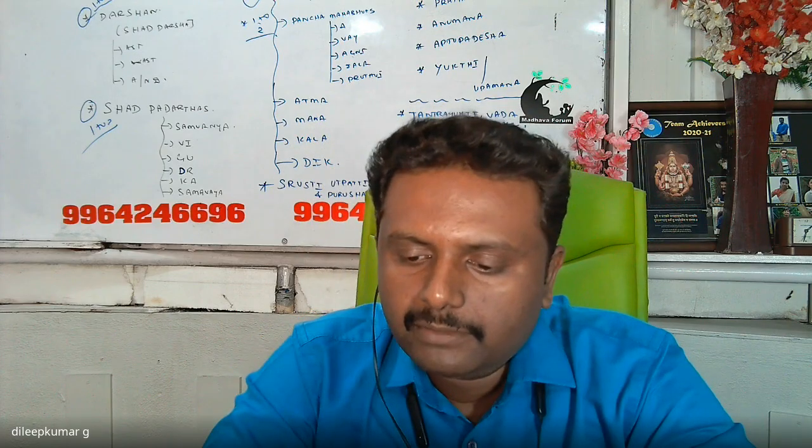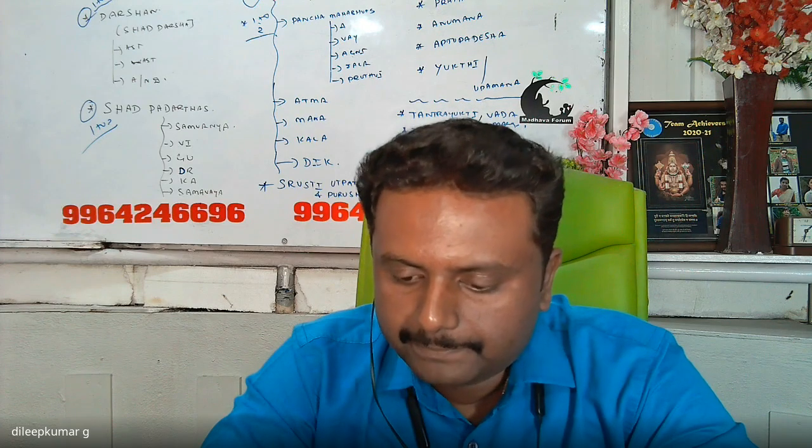According to Charvaka, there are only four Mahabhutas. He accepts only one Pramana: Pratyaksha is the only Pramana according to Charvaka Darshana. He won't accept Anumana, Aptopadesha, and Yukti or Upamana as Pramanas.